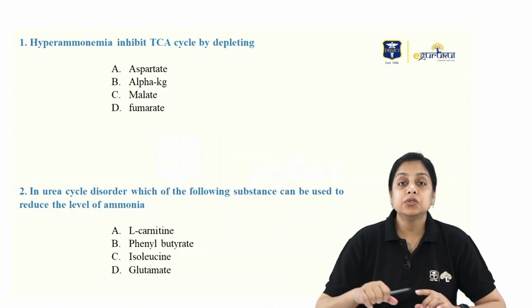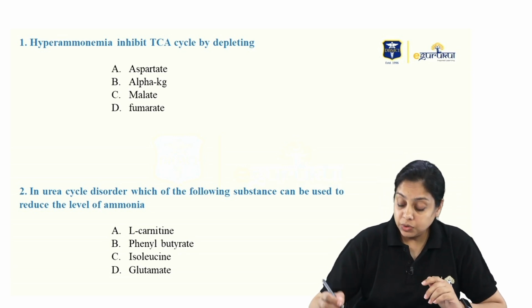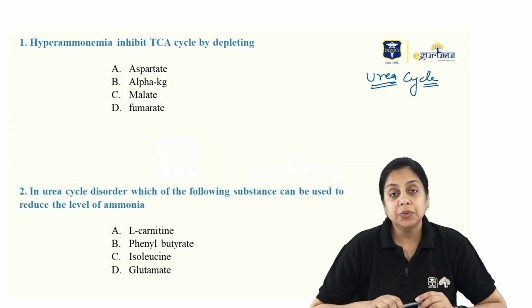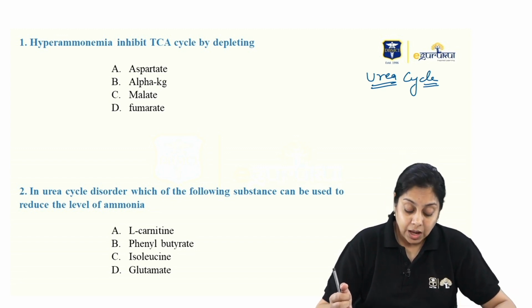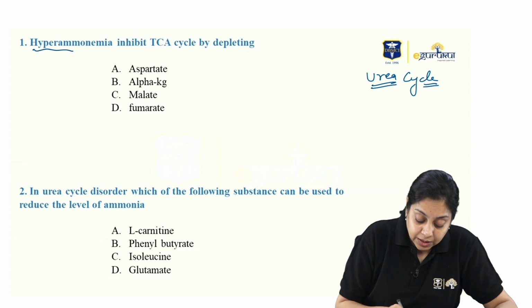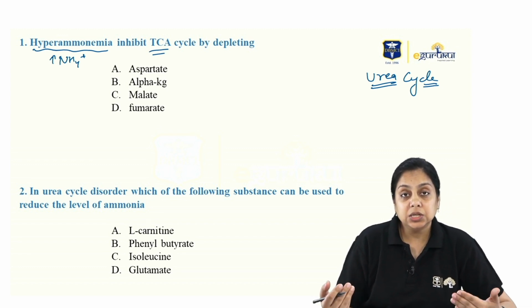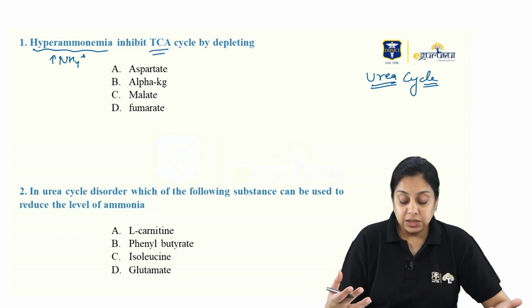So I went over lots of recall questions for the NEET PG, and I figured out the urea cycle. Urea cycle is a must-know topic. There are so many things that are involved. These are a few questions that were there. Hyperammonemia is elevated levels of ammonium ions. It inhibits the TCA cycle, so there is an interrelation between the urea cycle and the TCA cycle. They are interrelated with each other.